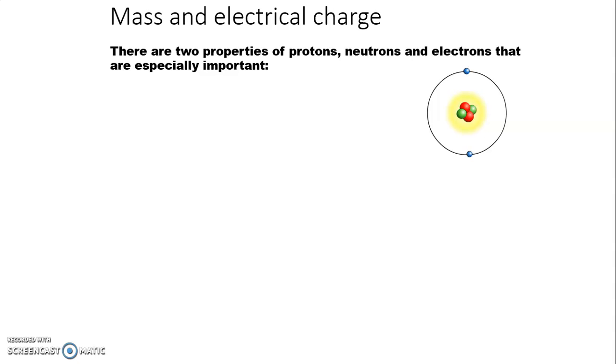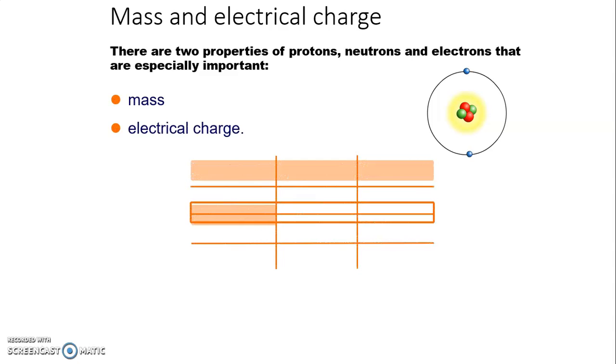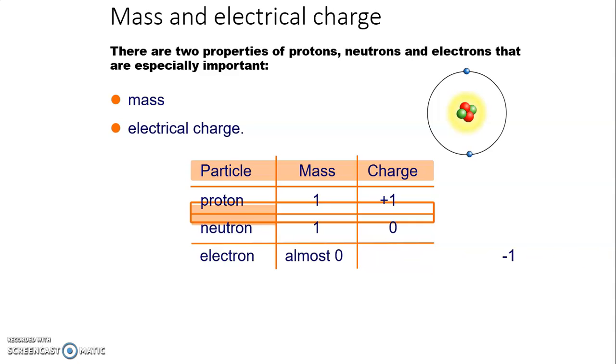Next we have mass and electric charge. There are two properties of protons, neutron, and electron that are especially important. What is the mass and what is the electric charge? The mass of a proton is 1, and the charge of proton is +1. As I mentioned, proton having positive charge. Then we talk about neutron. Neutron having mass 1 and no charge, means neutral.